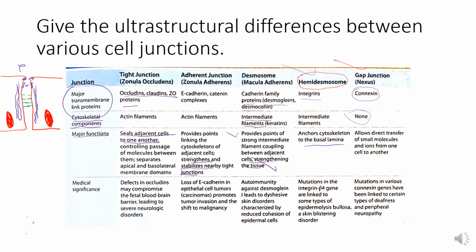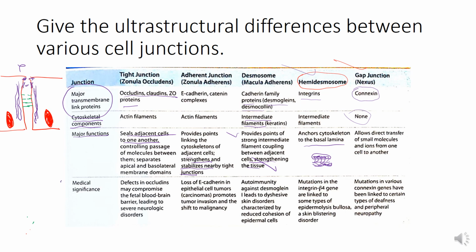Hemi means on one side the cytoskeletal component is present, but it is connecting with the components of the basal lamina. Gap junctions allow direct transfer of small molecules and ions from one cell to another.